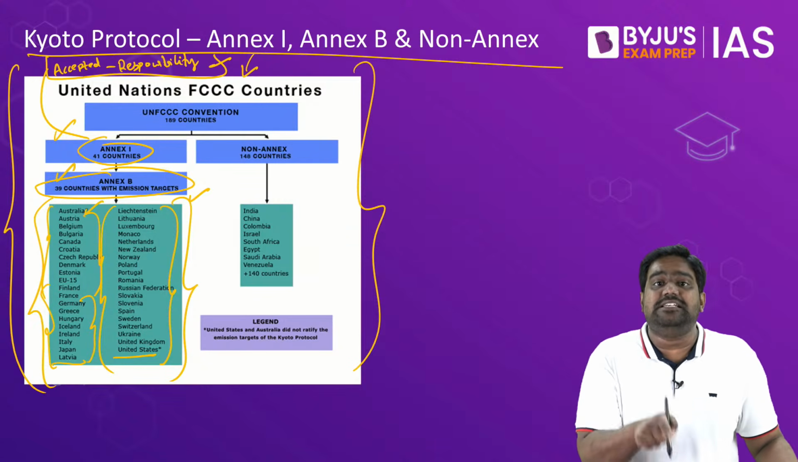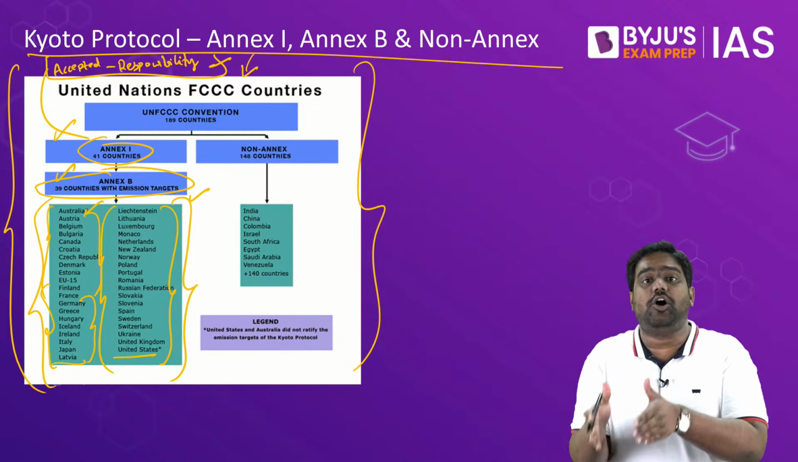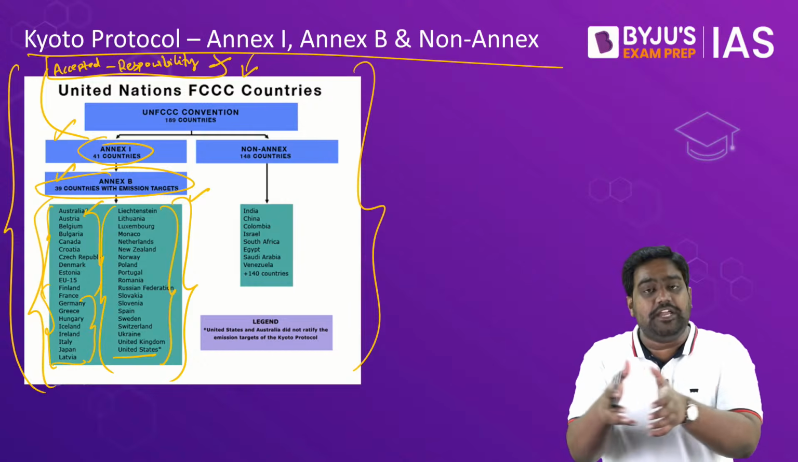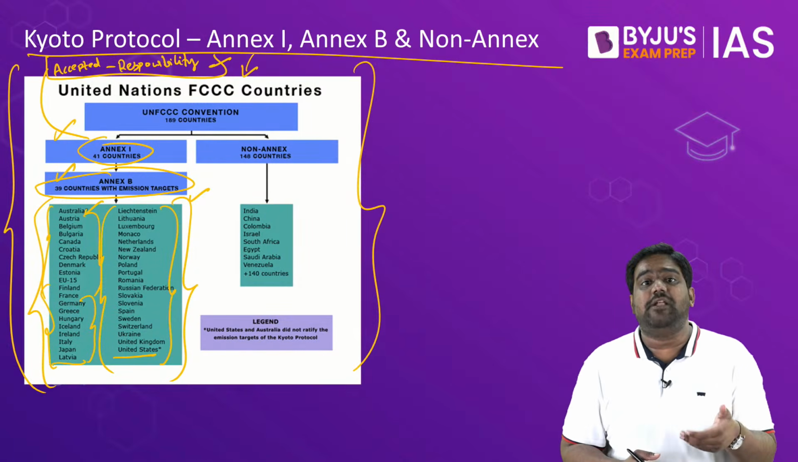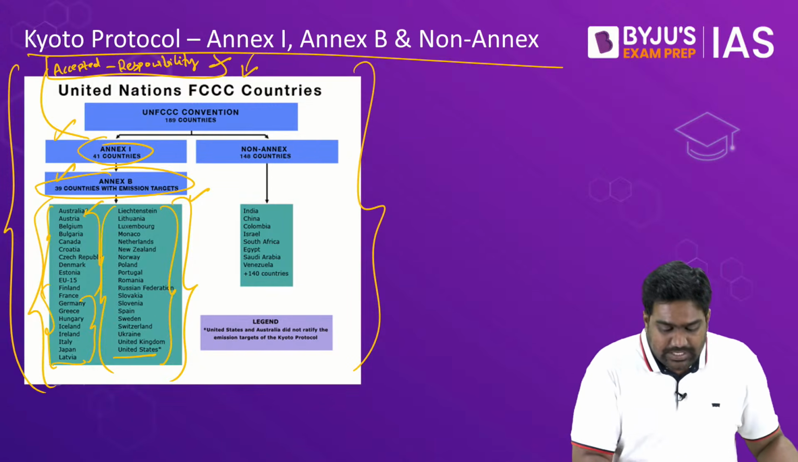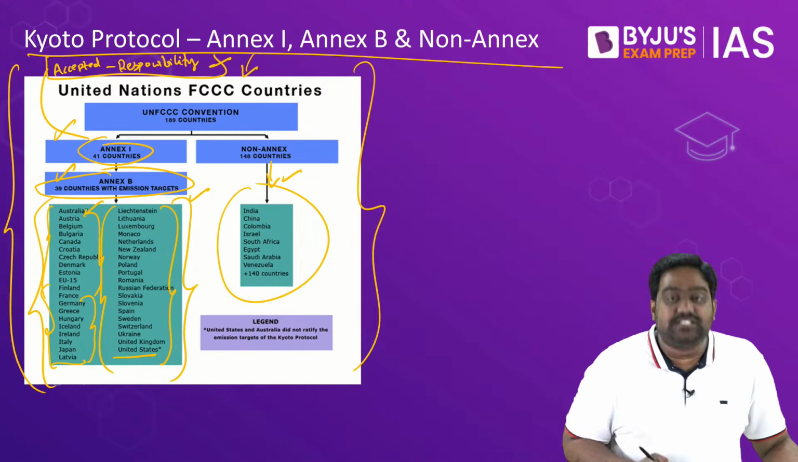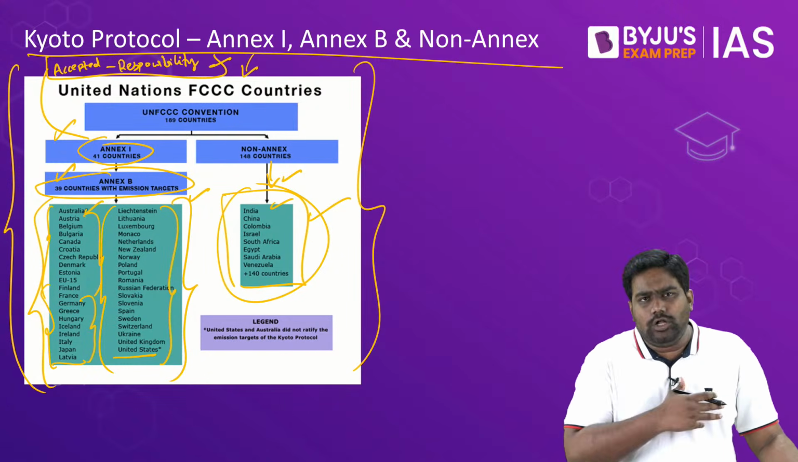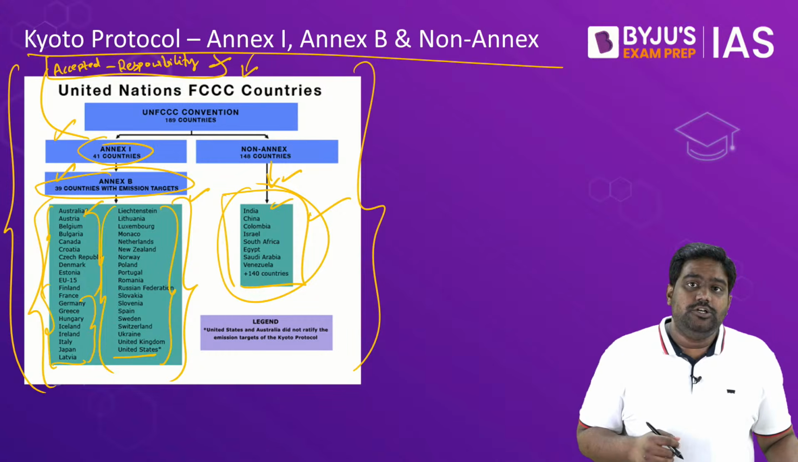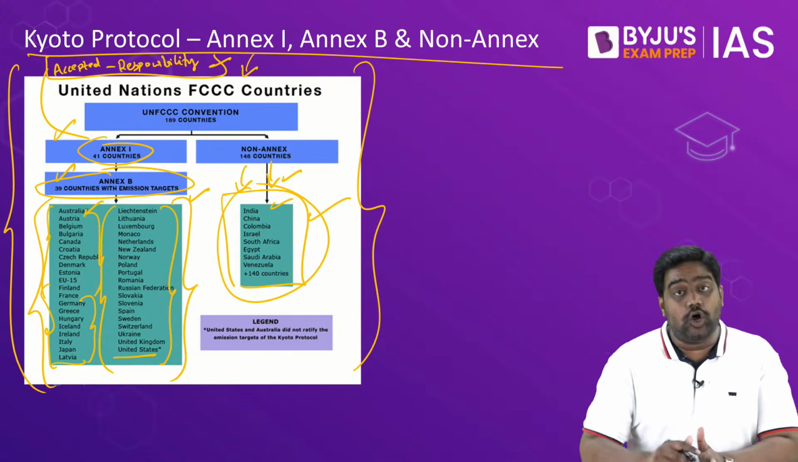So they have to invest in cleaner technologies and shift their economy from carbon-based economy to cleaner economy. The other nations, developing, underdeveloped nations, which have no binding targets, they are called as non-annex countries. Countries like India, China, Israel, and all the other small countries you can think of. So most of these countries were placed under non-annex list.